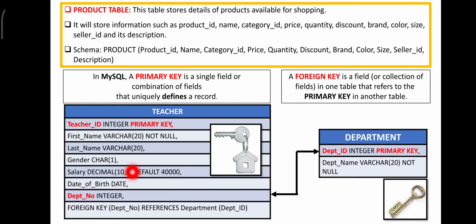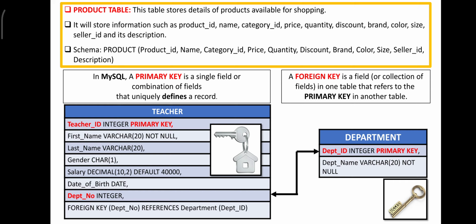So department number, which is an integer given over here, is supposed to be a foreign key, and below I have clearly given you foreign key department number references department ID. That means the ultimate idea is, a foreign key is nothing but when you are referring to a primary key of another table, that particular field name is called the foreign key. I have clearly given you in boxes.